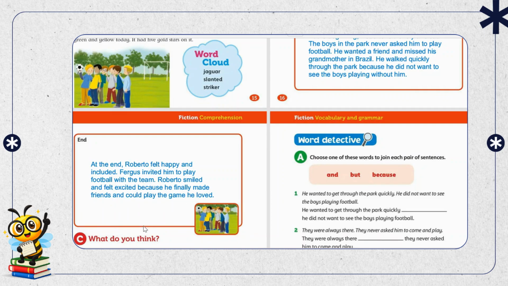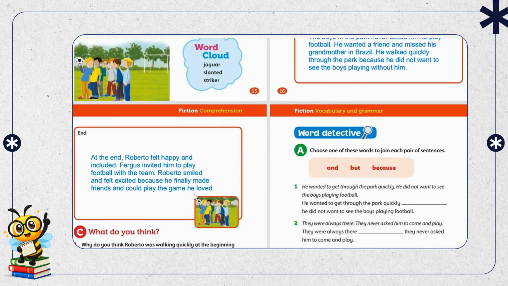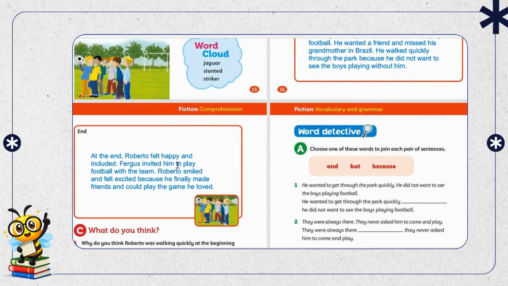As far as you remember, in Brazil, he used to play football, and he said he used to be a striker, right? Similarly over here, Roberto felt very happy and included, and Fergus invited him to play football with the team. Roberto smiled and felt excited because he finally made friends and could play the game he loved.